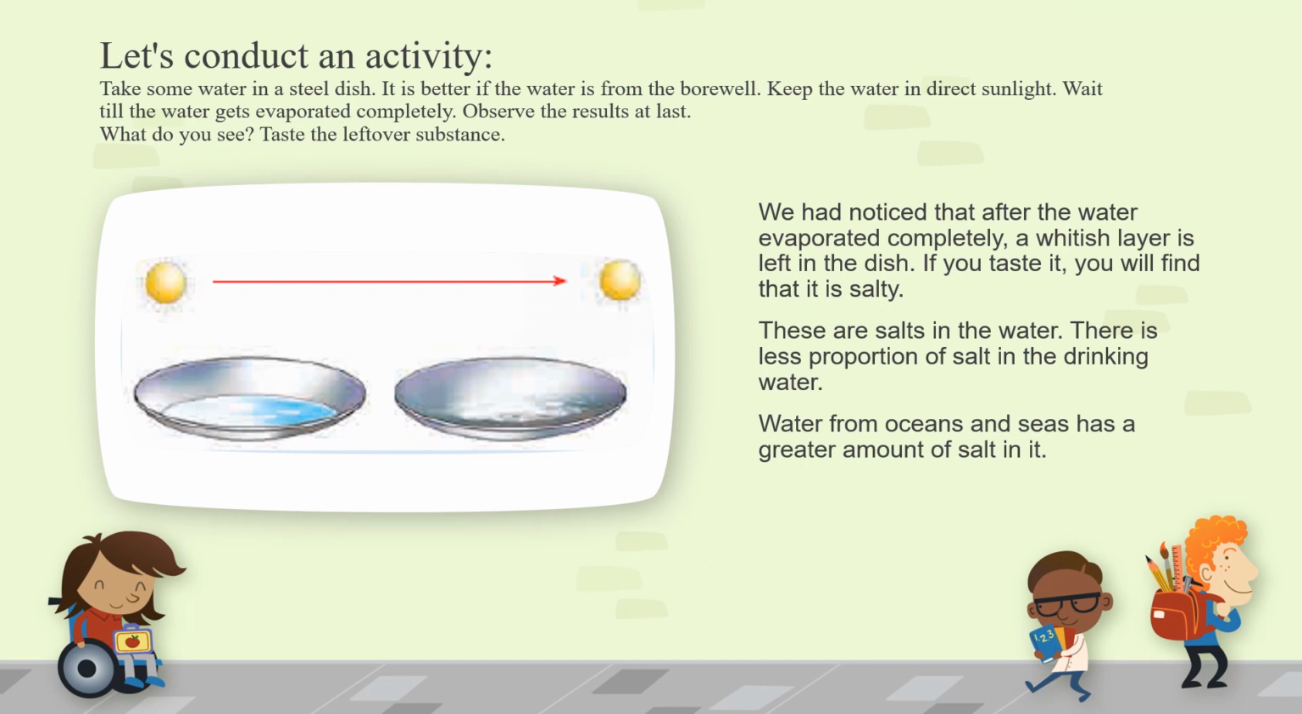Before beginning the importance of oceans, let us conduct an activity over here. Let us see how salt is obtained from salt pan. Take some water in a steel dish. It is better if the water is from the borewell. Keep the water in direct sunlight. Wait till the water gets evaporated completely. Observe the results at last.